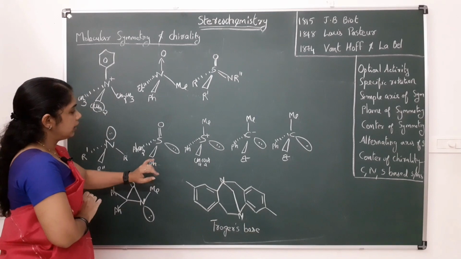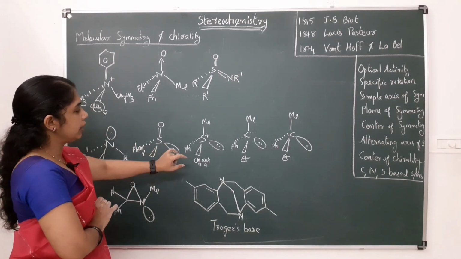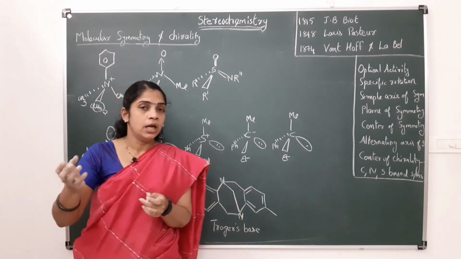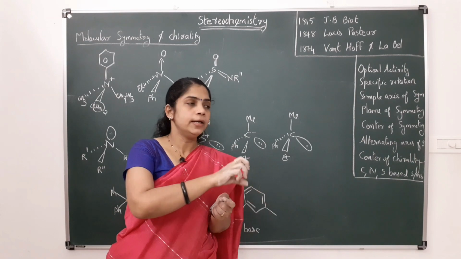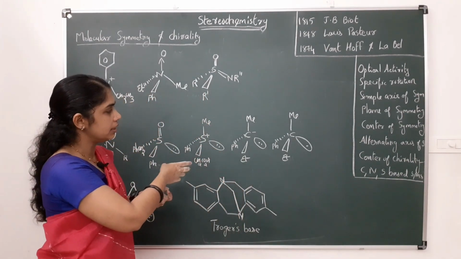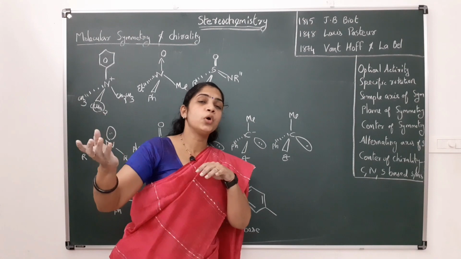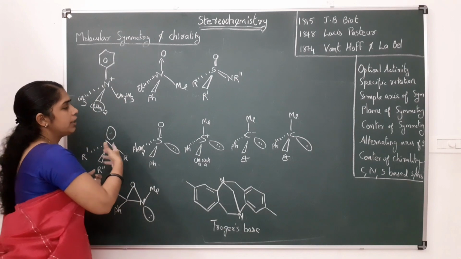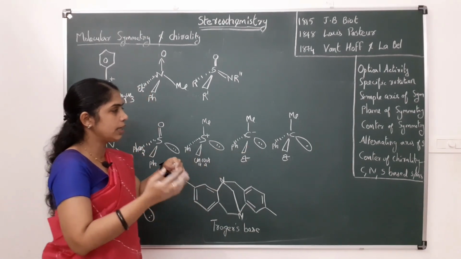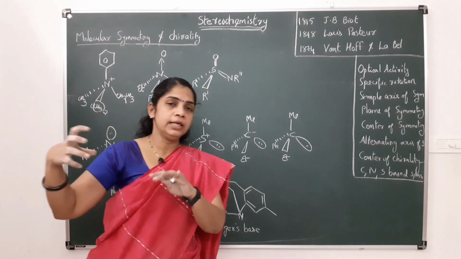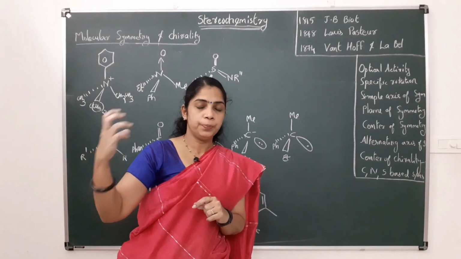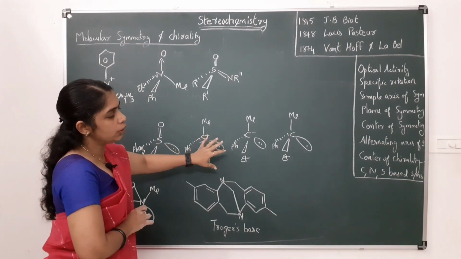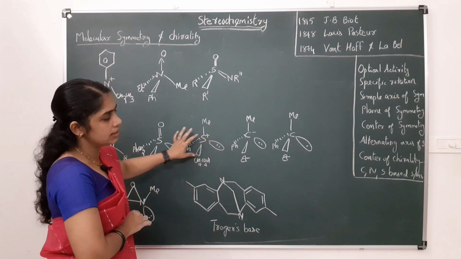One more thing: in these tri-coordinate compounds, as the atomic number increases, their stability increases. When we compare carbon and nitrogen compounds with sulfur, the sulfur compounds are more stable, which means they are more often obtained in pure form. So that is one more thing you need to know about nitrogen and sulfur based systems.